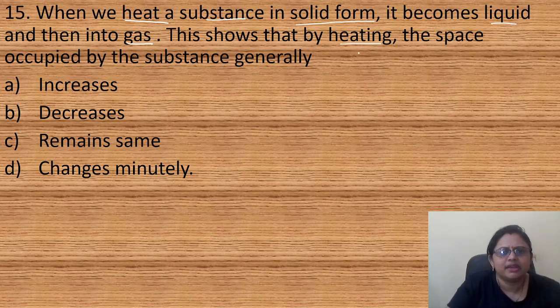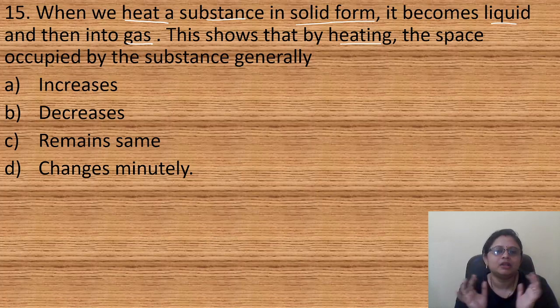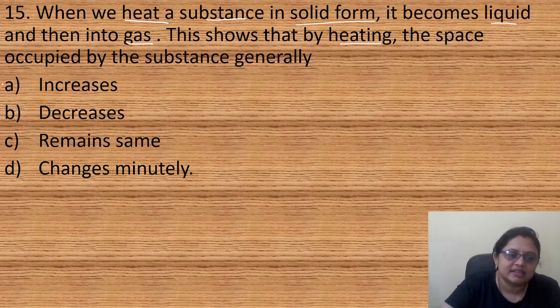In a solid, the particles are closely packed. In a liquid, the particles are a little more loosely packed. And in gases, they are far apart from each other, right? That shows that by heating, the space occupied by the substance generally increases.